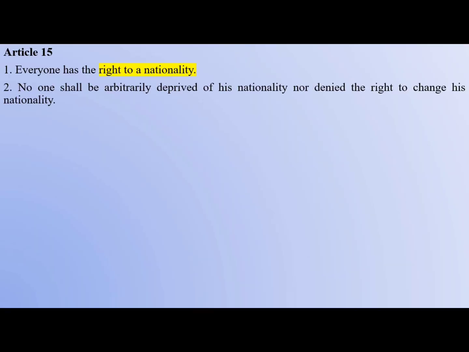Article 15. Article 15 says everyone has the right to nationality. It also says no one shall be arbitrarily deprived of his nationality or denied the right to change his nationality. So Article 15 gives two rights: the right to nationality as well as the right to change the nationality, and no one shall deprive this right arbitrarily. There is no corresponding article in the Indian Constitution for this.